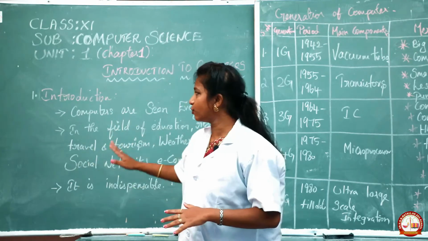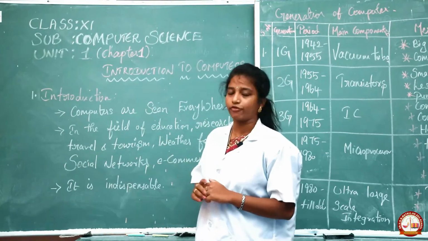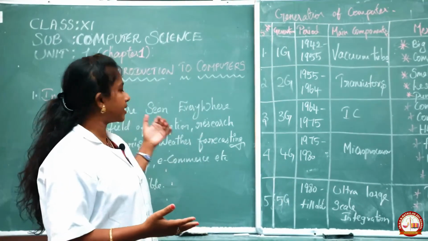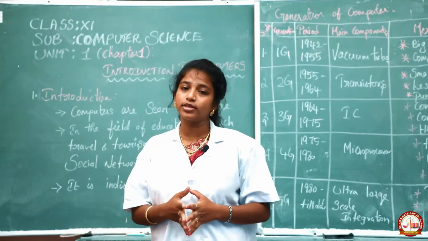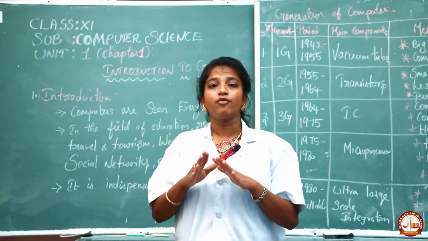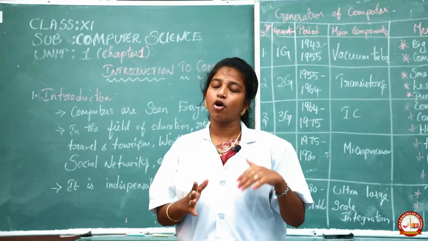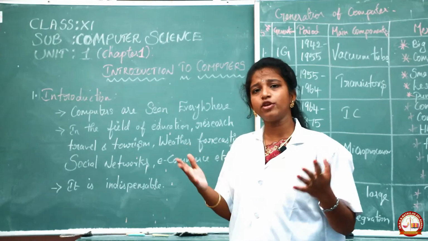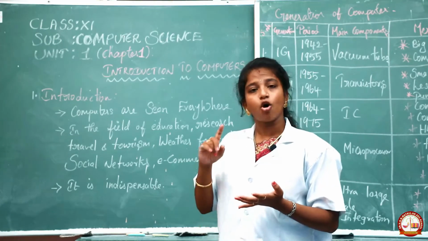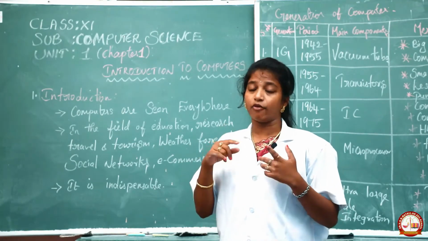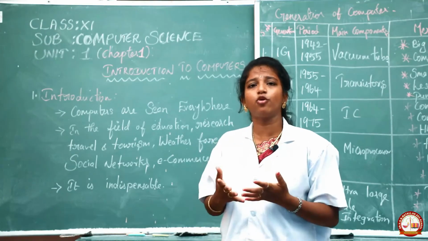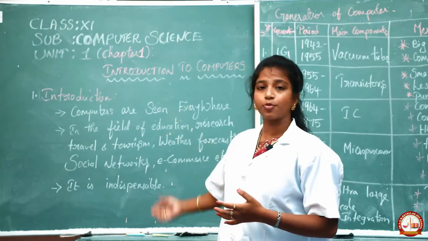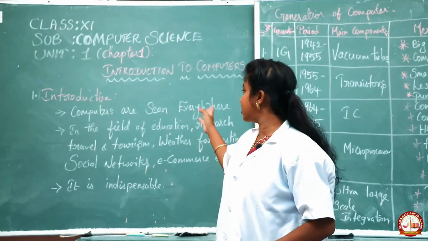So in our unit, the first topic is the introduction to computer. What are the main criteria involved in the computer? Computers are seen everywhere. Wherever you go, whether railway stations, schools or professional settings, without computers we can't do anything. That's why I wrote the first point: computers are seen everywhere.